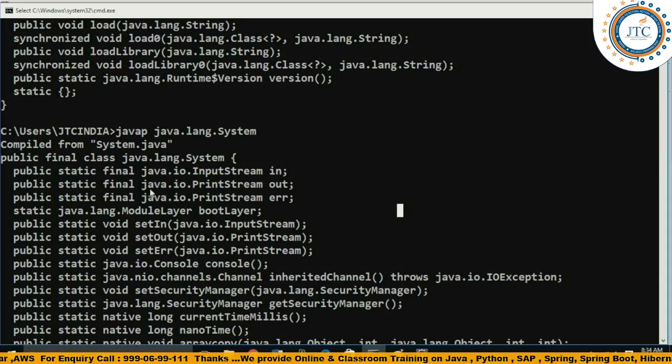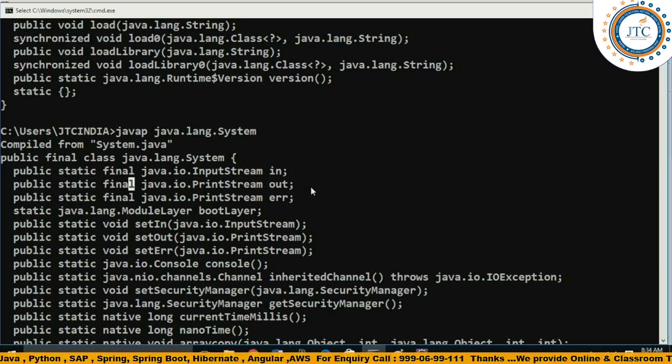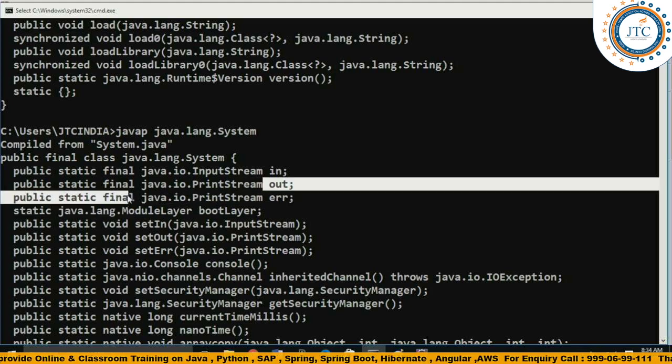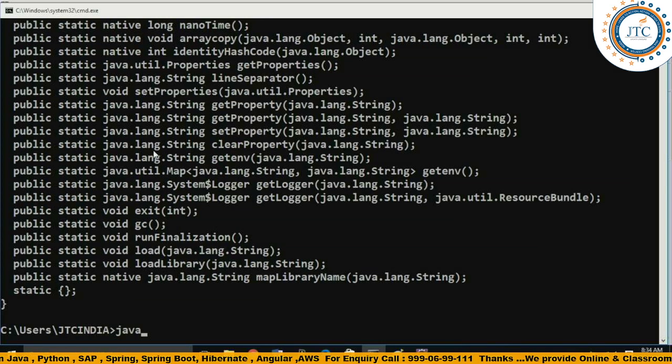So what is this PrintStream? It is a final one. Remember my point. So what is the meaning of static final? Static final means the implementation of out which is there can't be changed. Now we need to know what exactly is the implementation of out. There is one PrintStream here. Let's look at the PrintStream. What is the PrintStream available here?